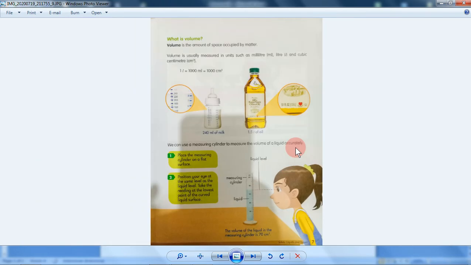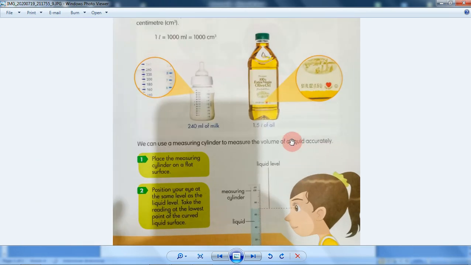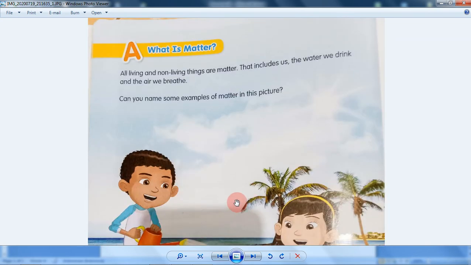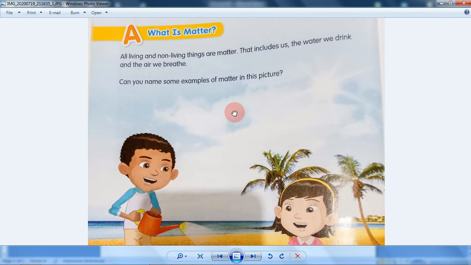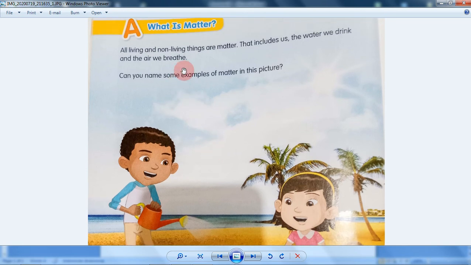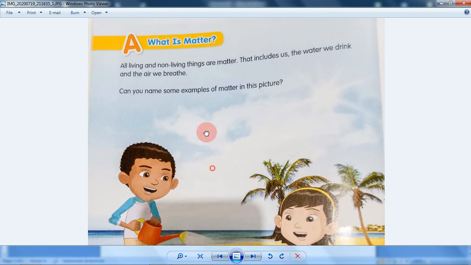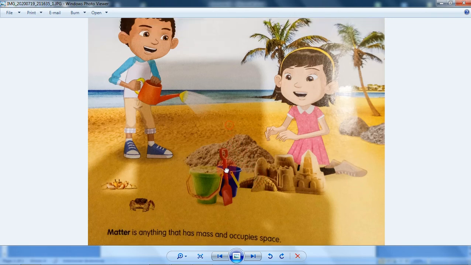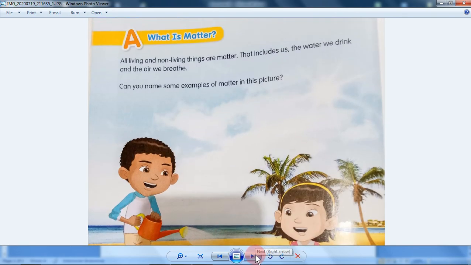Oh yeah, I think that's it for today. We have learned about matter. I want you to take a note of it. You don't have to write everything, just the main points. All living things and non-living things. What is matter? Matter in Indonesian is zat. Matter is anything that has mass and occupies space. Yeah, easy to remember, right?